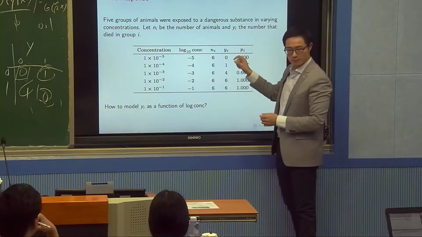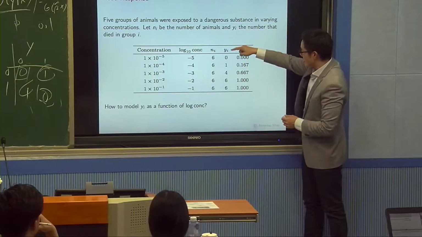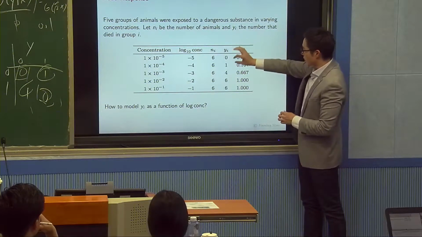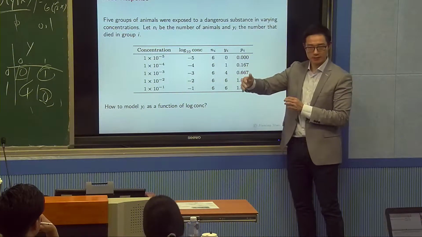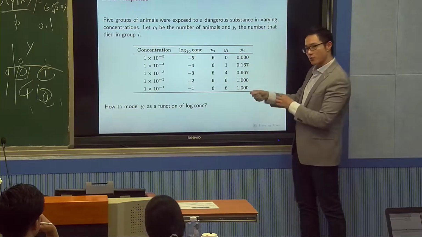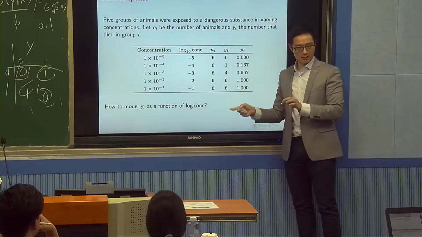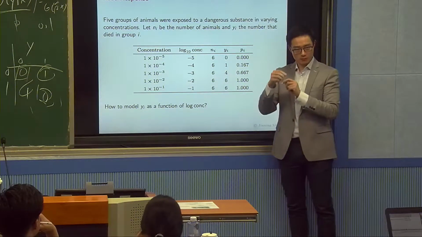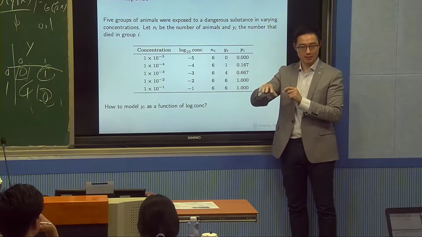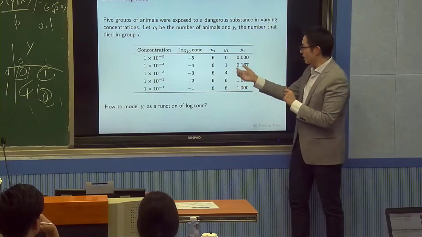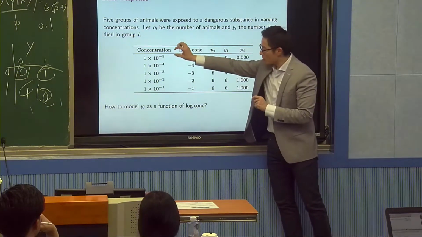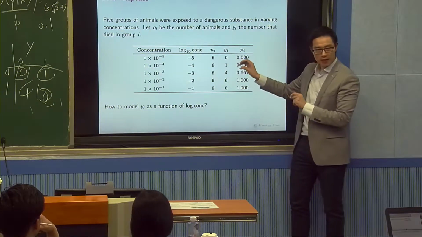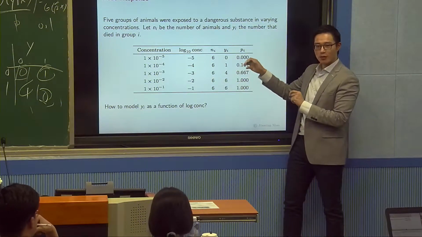Can I model this y? This y is not 0, 1. Okay? This y is not a 0, 1 variable. It's a 0, 1, 2 with a maximum of 6. Can I use logistic regression to model this? Yes. Why? Because logistic regression can be used to describe anything related to probability. So here we have what? Corresponding to each concentration, we have a different probability of animals dying. So we can use logistic regression to model this probability.